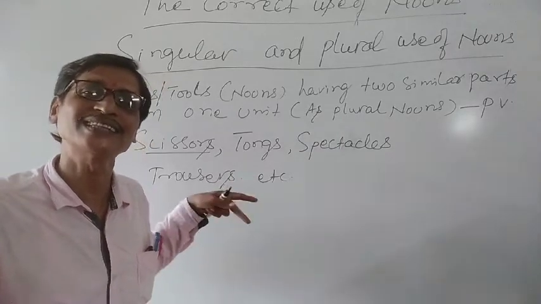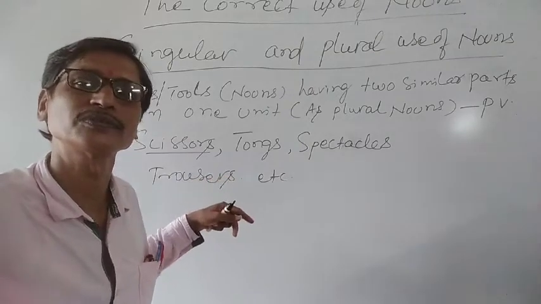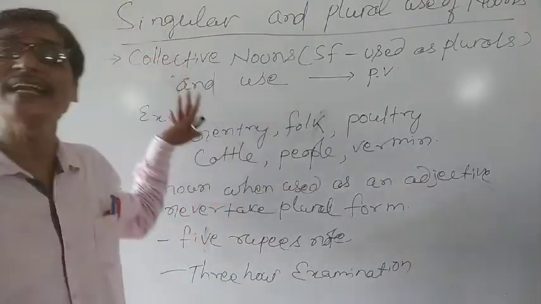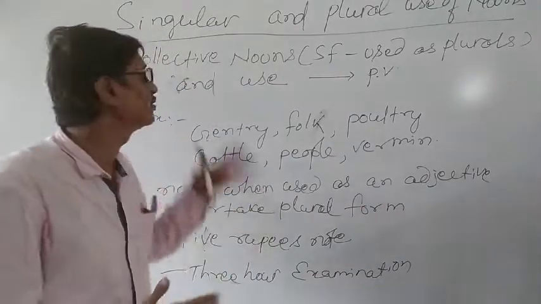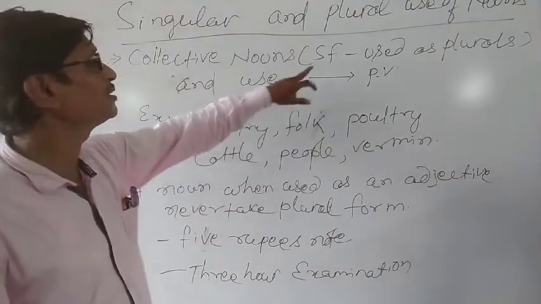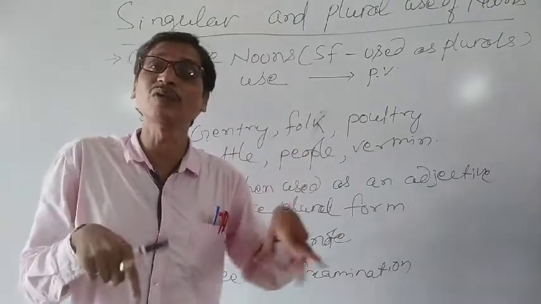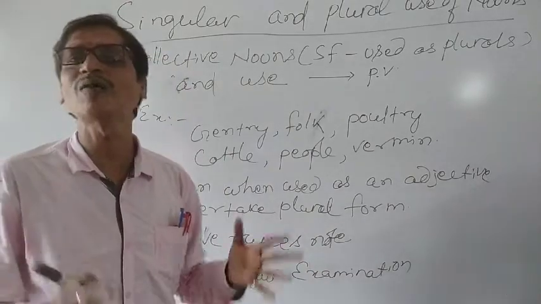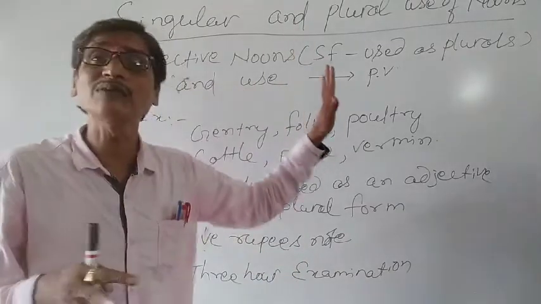Okay, let's understand other instructions of singular and plural use of nouns. Here is another instruction to identify a noun as singular or plural. Sometimes we are using collective nouns. Collective nouns are singular in form. When we see them, we think it is a singular noun. But they are plural in sense, so we often use a plural verb with them. The examples of such collective nouns are given over here.